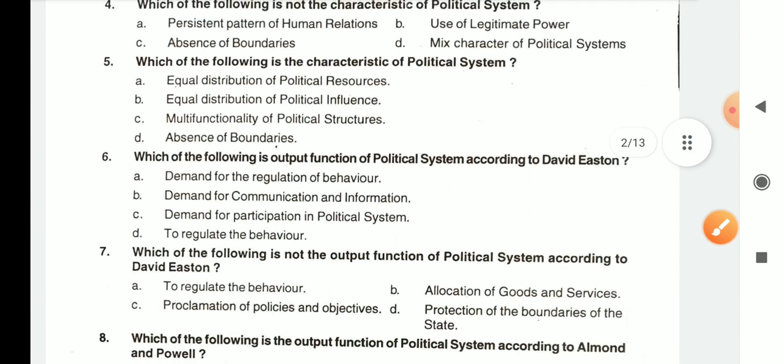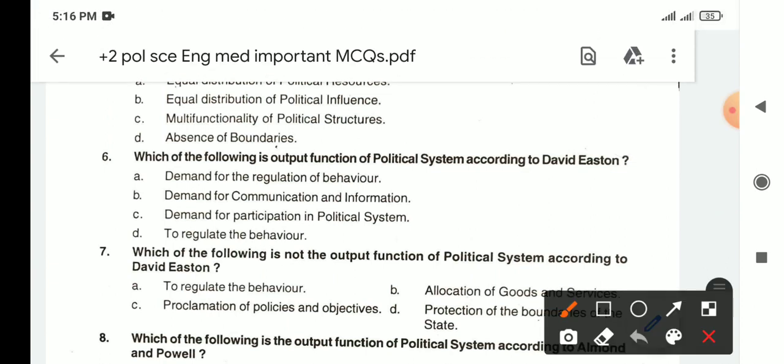Which of the following is an output function of political system according to David Easton? Demand for the regulation of behavior, it is an input function. Demand for communication and information, it is an input function. Demand for participation in political system, it is an input function. Regulating behavior is an output function of political system. So our answer would be D.